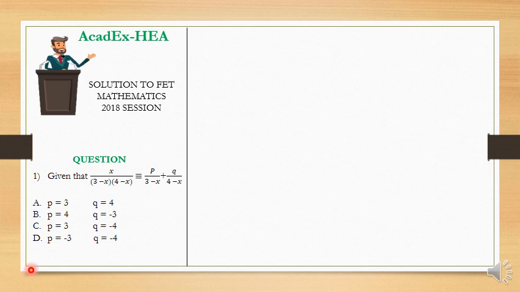Now, let's analyze the question. This question has to do with the topic in mathematics, partial fractions. With partial fractions, we are able to move from a single fraction, partial fracting the single fraction into its components. So there are two ways we can solve this question. We can partial fract this, and then we equate the numerator and the denominator to have the value of p and q in the numerator.